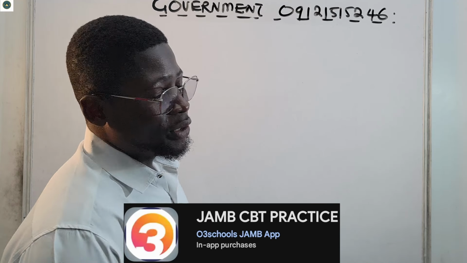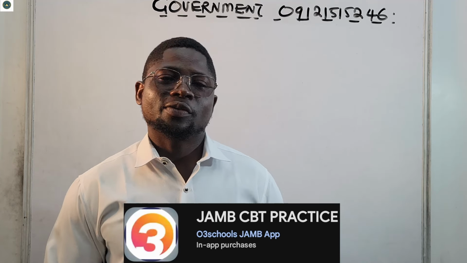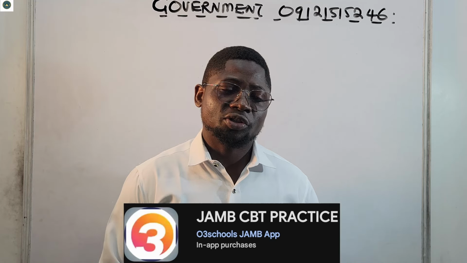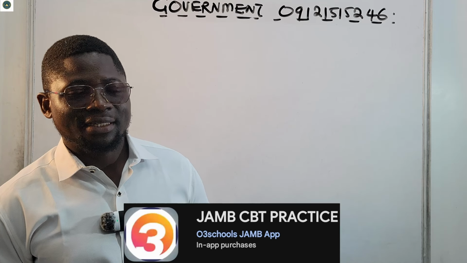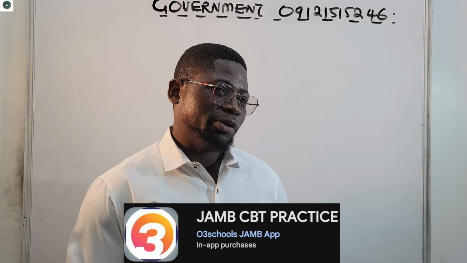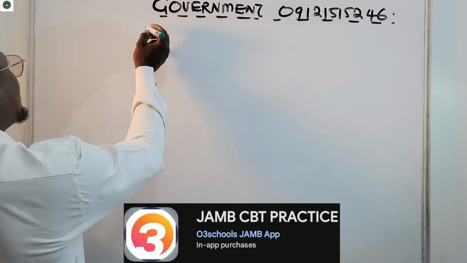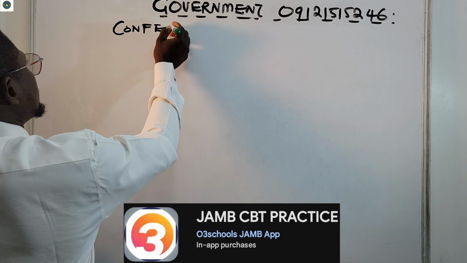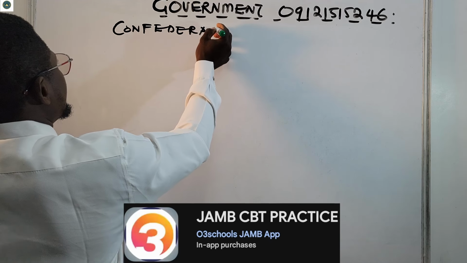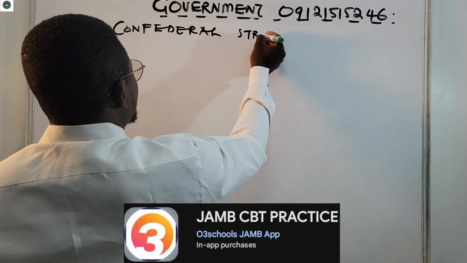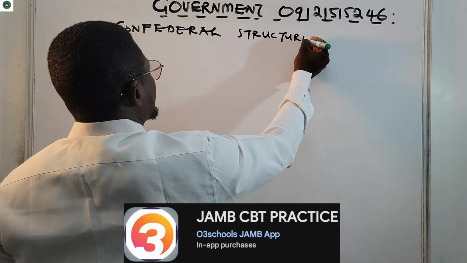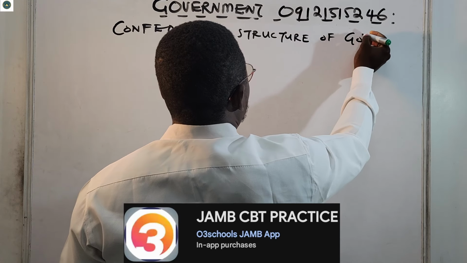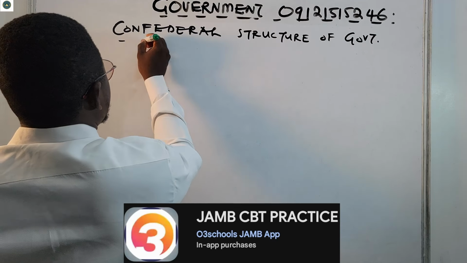Today we'll conclude our study on the structures of government. We have looked at the unitary structure of government, we have looked at the federal structure, and today we're going to be looking at the confederal structure of government. We're abbreviating the word government there.